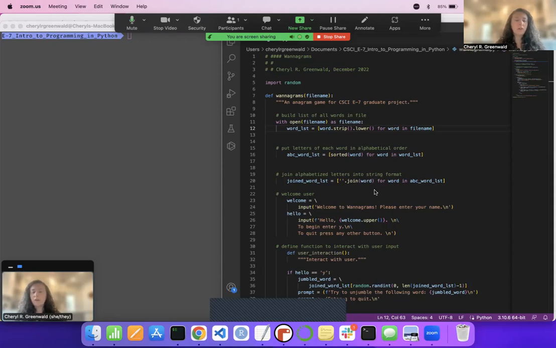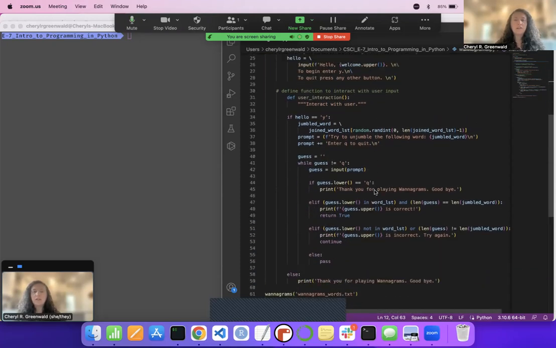One great thing about Wanagrams is that the words can be in a different language or associated with a specific topic of interest, or limited to a certain number of letters, or any combination of these constraints, since the program simply takes one parameter, any TXT file of words.